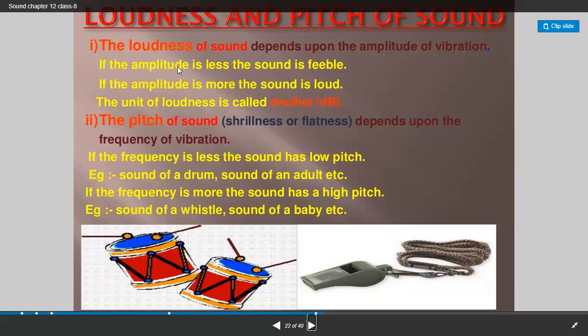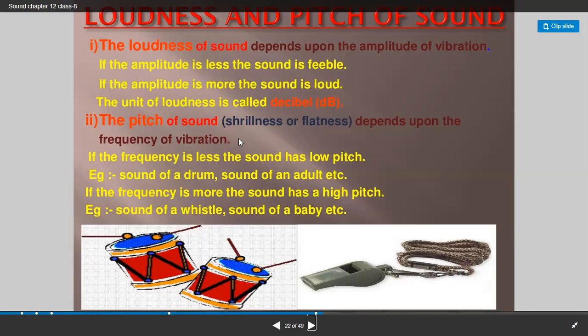Then, if the amplitude is less, the sound is feeble. If the amplitude is more, the sound is loud. So which is the unit? The unit of loudness is called decibel, represented by dB. What is meant by pitch? The pitch of sound, or shrillness or flatness, depends upon the frequency of vibration.